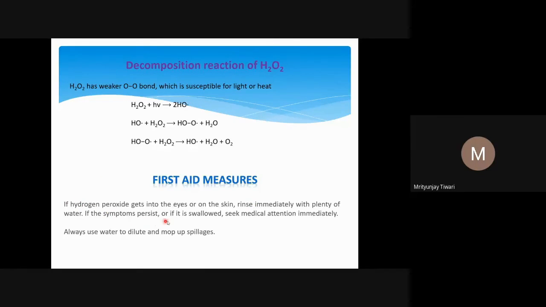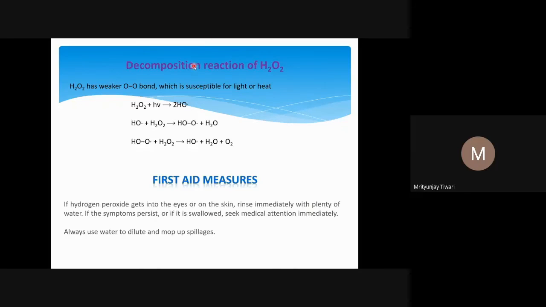If hydrogen peroxide, concentrated, gets into eyes or on the skin, rinse immediately with plenty of water. If symptoms persist, or if you have swallowed it somehow, seek medical attention immediately. Always use water to dilute and mop up spillage. If there are spillages on the surfaces, what will you do? You add water to dilute it and then clean it.